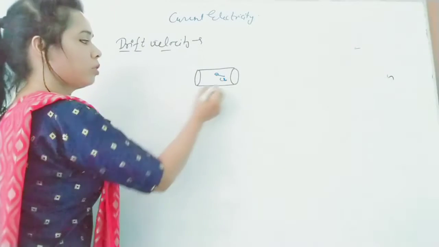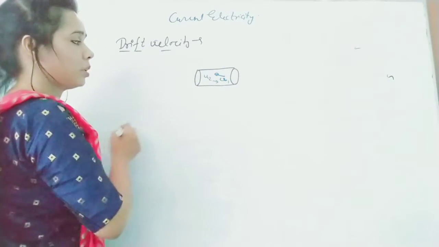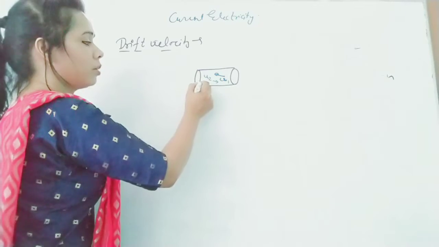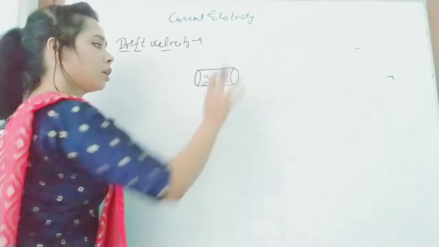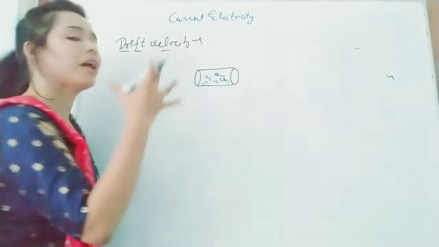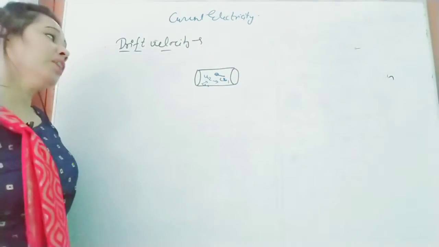Suppose one electron is moving with velocity u1, another with u2 in some other direction, another with u3 in a different direction. So these electrons are randomly moving.